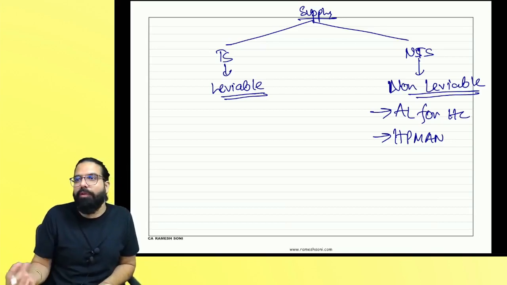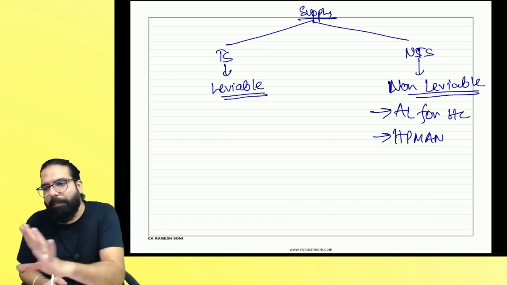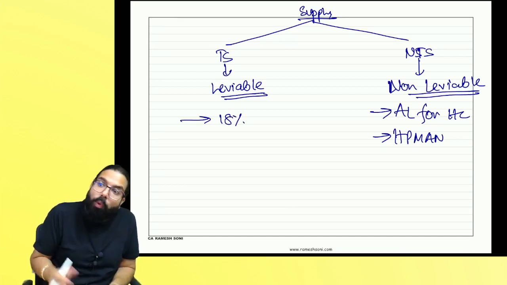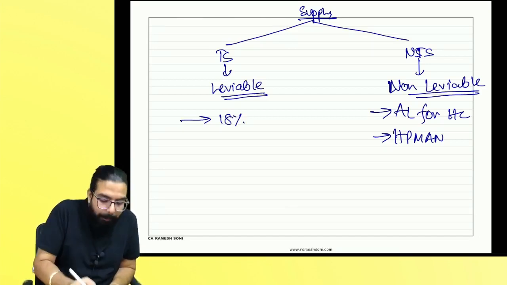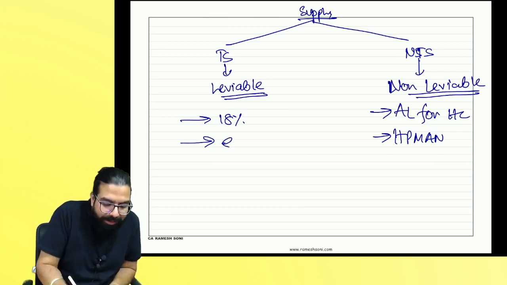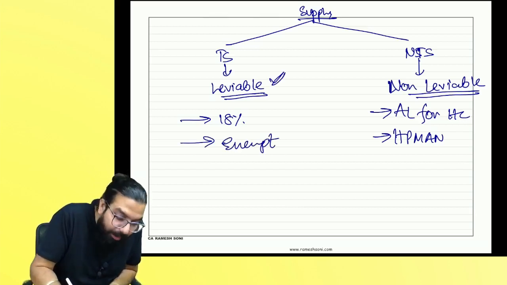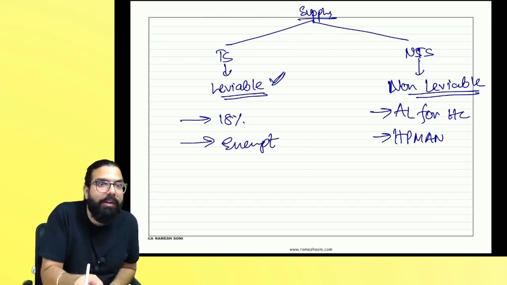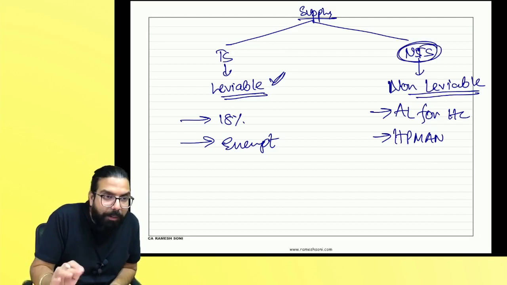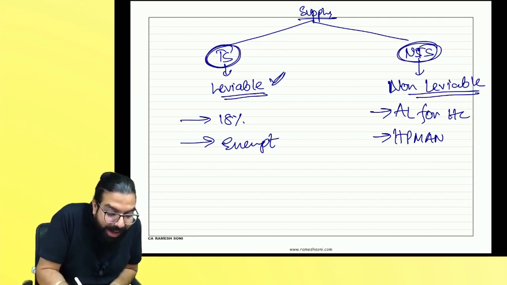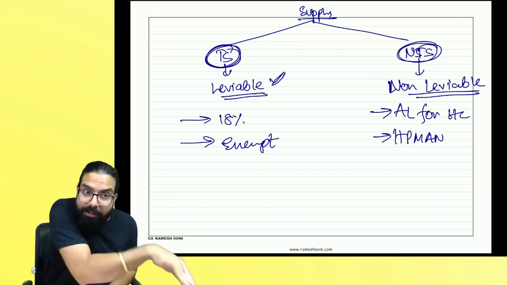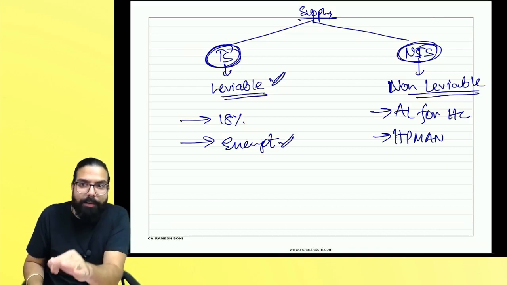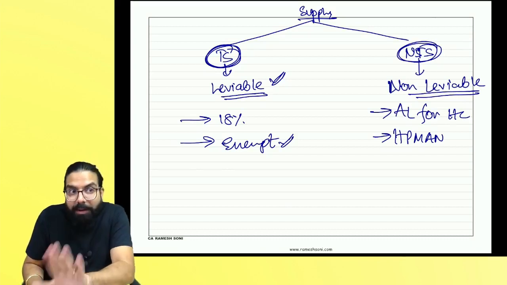In leviable also, there are two categories for the time being. One is on which the rate of GST is 18%. One is exempt supply also. Exempt supply means what? Government has exempted it. But is it leviable? Can the government levy GST on it? Non-leviable are only two. It means it is a taxable supply. So whenever a supply is exempt also, it is a taxable supply because it can be taxed.